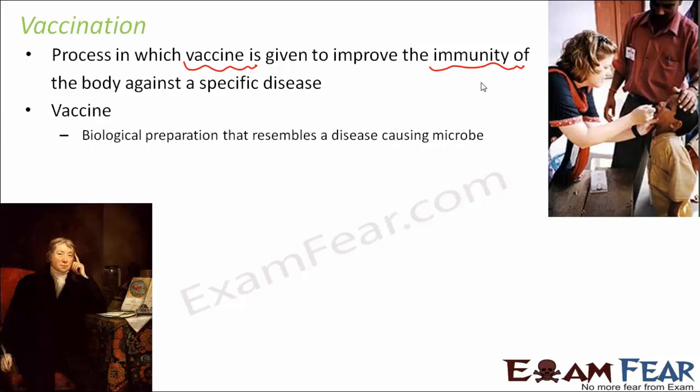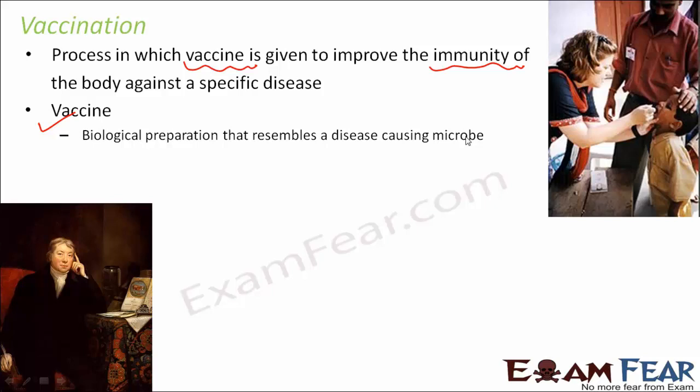A vaccine is a biological preparation that resembles a disease-causing microbe. It is something like this. Let us suppose your body has encountered a particular microbe once. Inside our immune system, we have different types of cells, and certain types of cells keep a record, a memory.